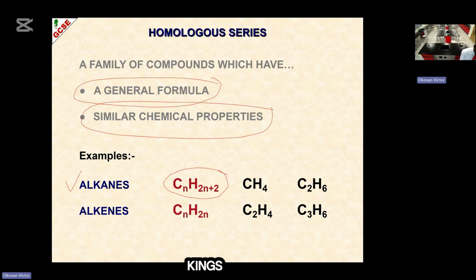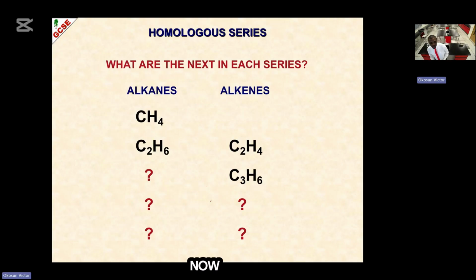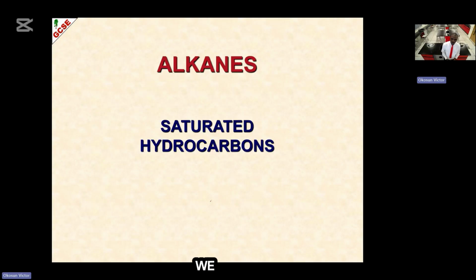And then alkenes. This is the general formula for alkenes. So for alkenes, we can name all the members of alkenes using this formula. In a short while, I will tell you how to use this formula. But let us talk about alkanes now.